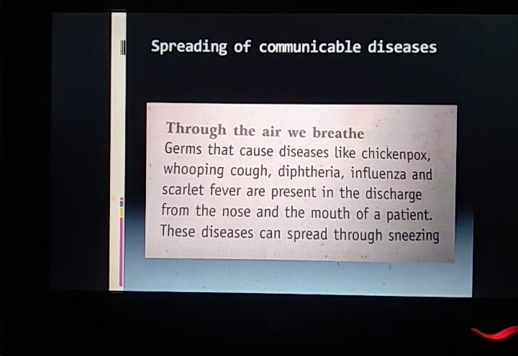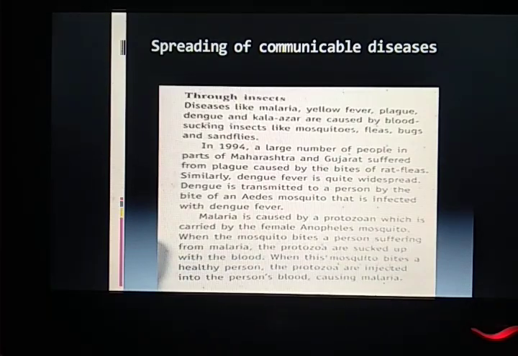Next is through the air we breathe. Sometimes germs are present in air also, especially when an infected person is sneezing, coughing or spitting, and especially while sneezing and taking a deep breath, the person releases many small droplets in which germs are present. So like this, germs can spread through air also.